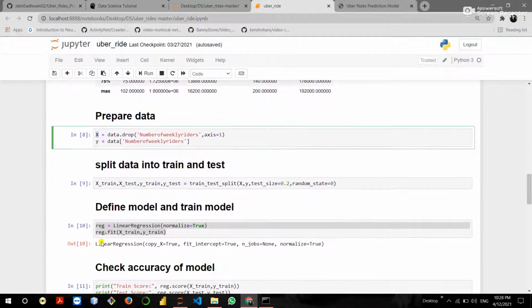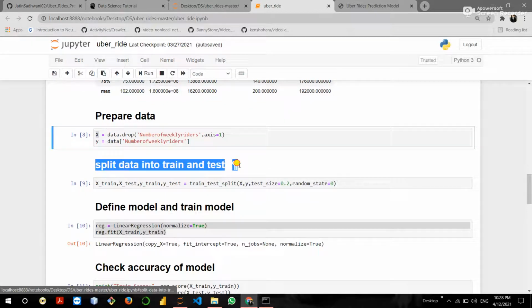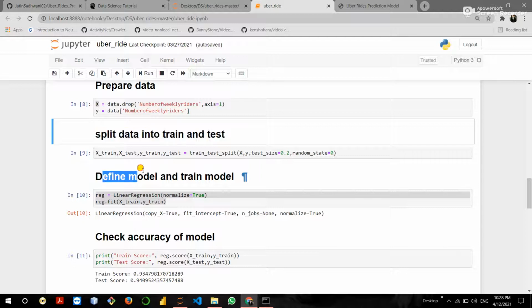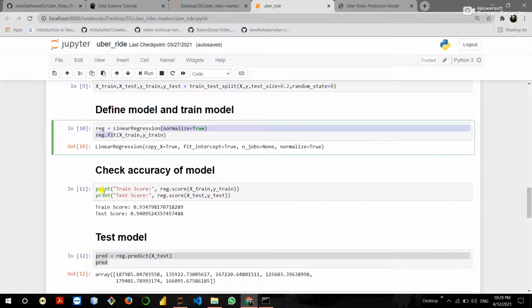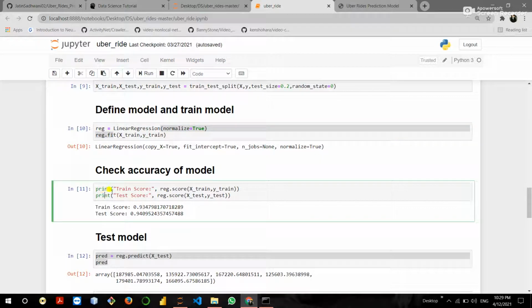Okay, then the next step is splitting the data into training and testing data. Then define the model and train the model. I defined a linear regression model. Okay, then check the accuracy. Model accuracy on training is 93% and model accuracy on the testing is 94%.